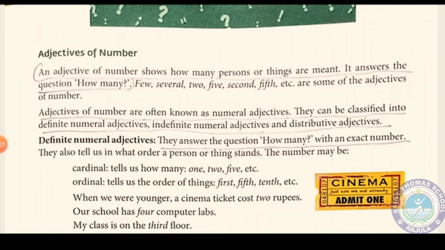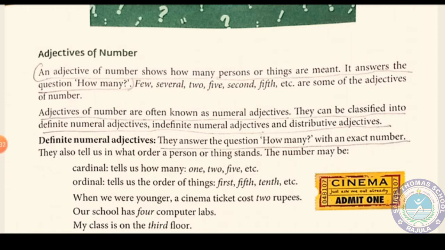Then adjectives of number. An adjective of number shows how many persons or things are meant. It answers the question how many. Few, several, two, 5, second, fifth are some adjectives of number. We can get an exact number. That is called an adjective of number. Here, two types of adjectives of number are there that we are going to see.